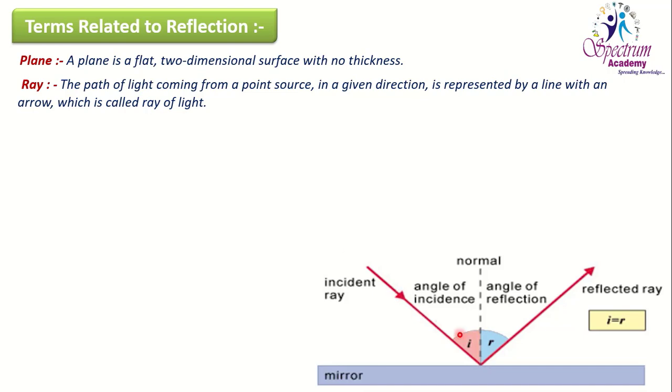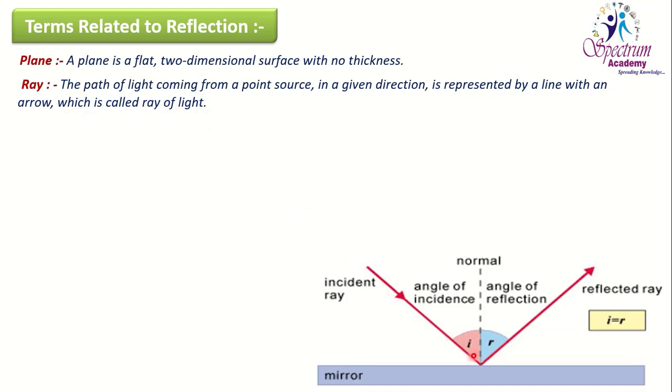They are following a straight line path, and from any source, candle or flame of the candle or any torch or bulb or sunlight, light rays are coming in a straight direction falling on the surface of the mirror. The rays falling on the plane of the mirror are represented by a line with an arrow, which is called a ray of light.